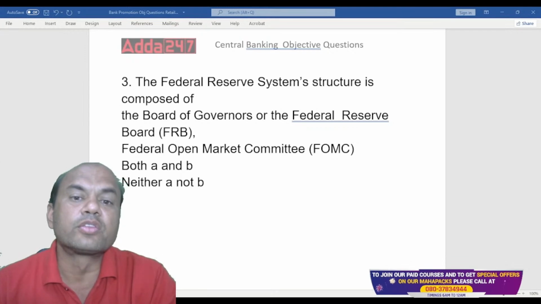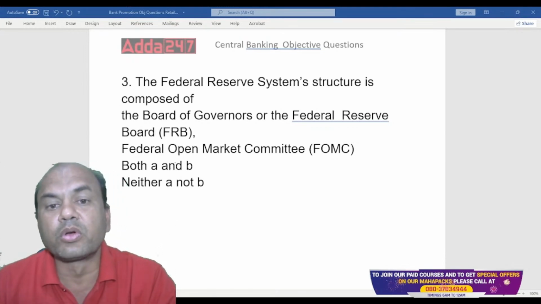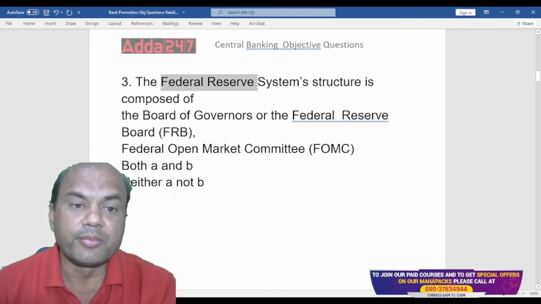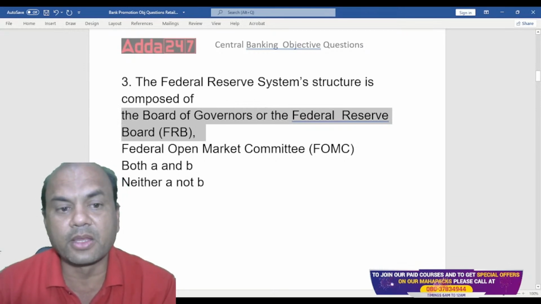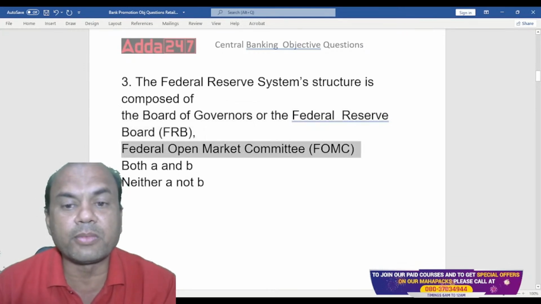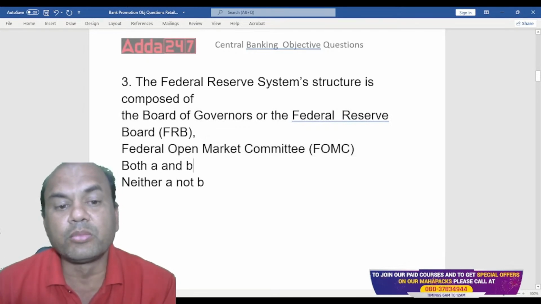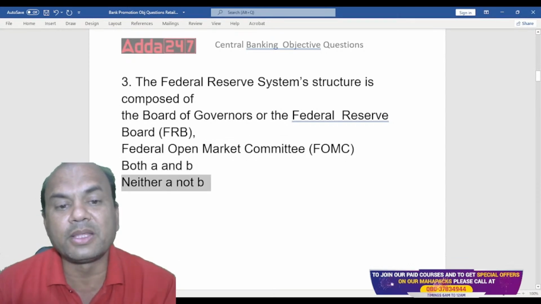So the Federal Reserve structure is composed of what? A, the Board of Governors or the Federal Reserve Board. B, Federal Open Market Committee, that is FOMC. Then both A and B, and neither A nor B, meaning both of them are wrong.